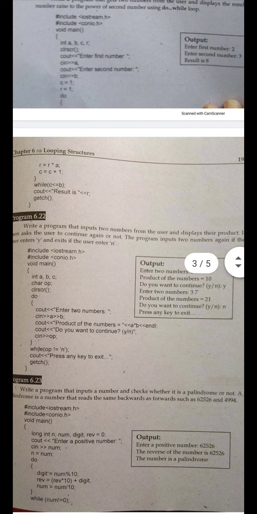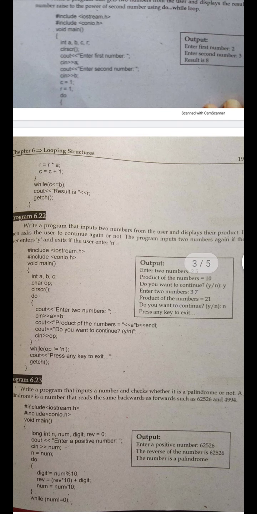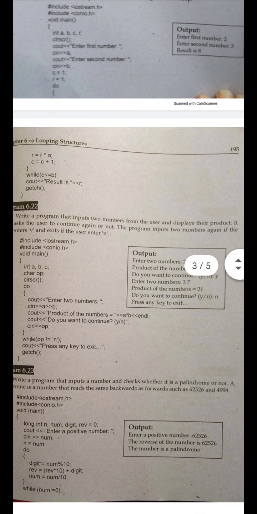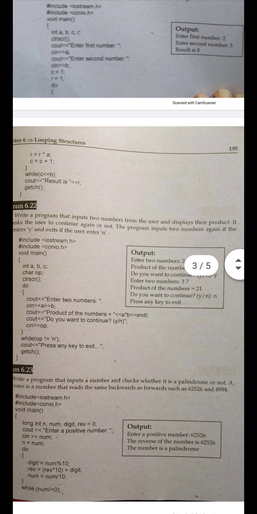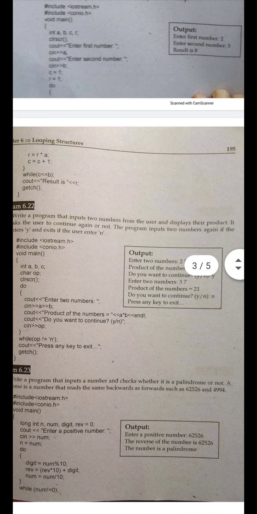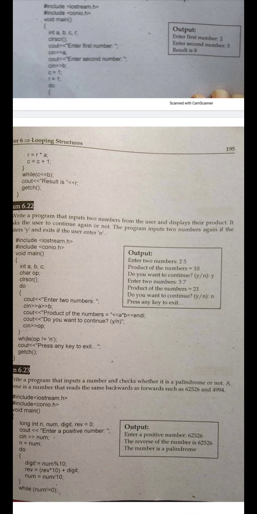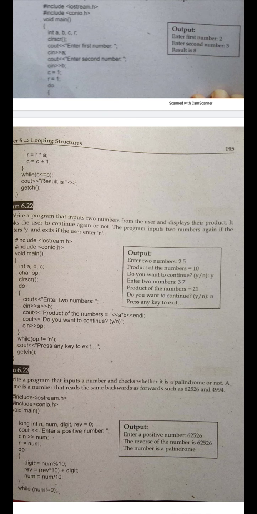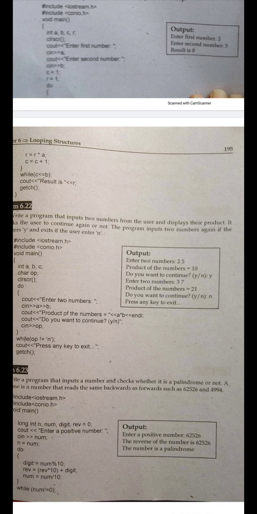The value of C is less than or equal to B. What was in B? 3. And what was in C? 2. So 2 is less than or equal to 3. The condition is true. Is it clear?